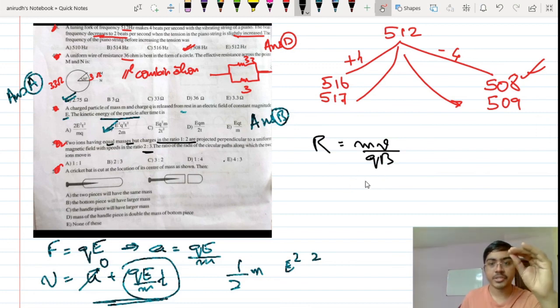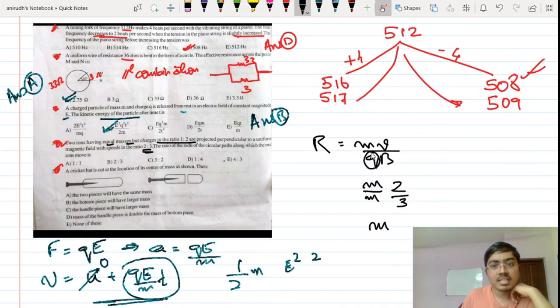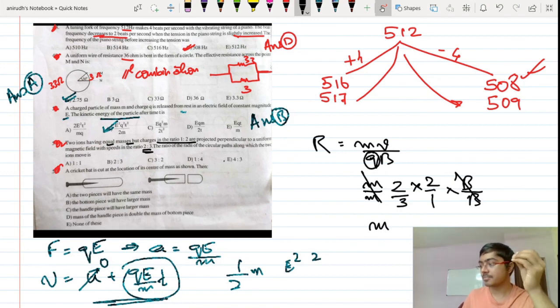Two ions having equal masses. I'm directly going to take the ratios over here. Okay, equal masses. So this is m, and the other one is also m. The charges are in the ratio of 1:2. Velocities are in the ratio 2:3, isn't it? Okay, and charges are in the ratio of 1:2. That means this will be 2 by 1, and the magnetic field is again the same. So I'll just divide by B by B itself. This and this will get cancelled off. So the answer is obviously option E. Yeah. So 4:3 is my right answer.